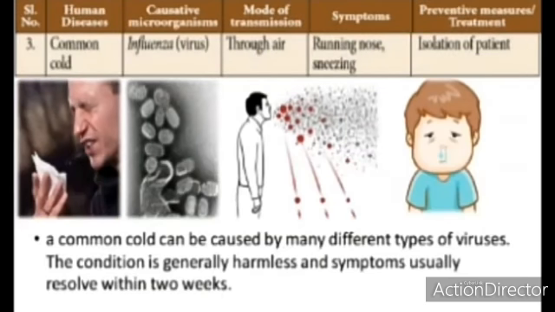The third is the common cold. The common cold is a disease caused by influenza, which is a virus. What is the mode of transmission? It can be transmitted through the air. And what are the symptoms? A running nose and sneezing are the symptoms of the common cold. How can it be prevented? That is isolation of the patient.